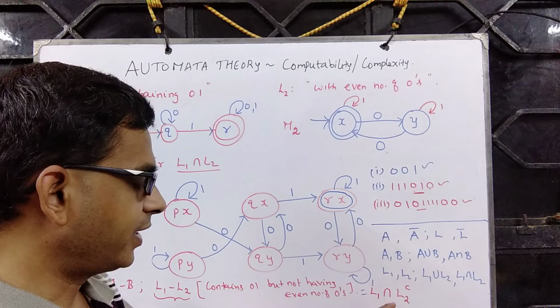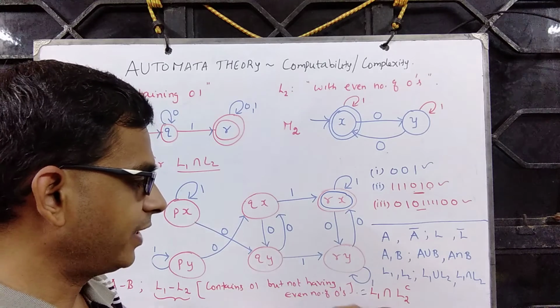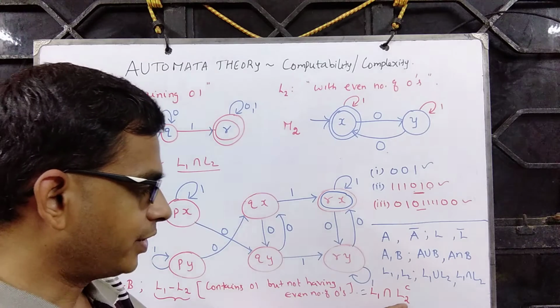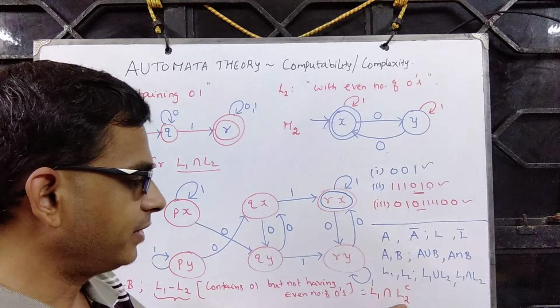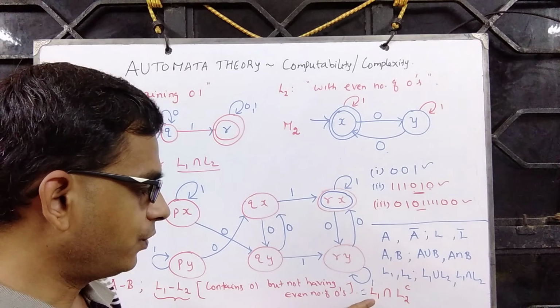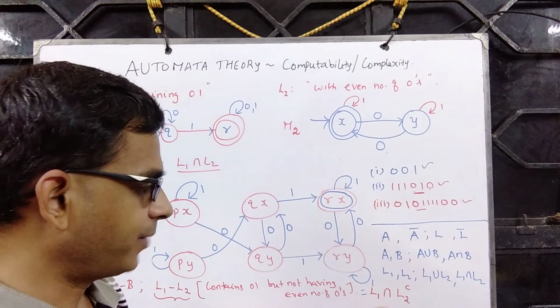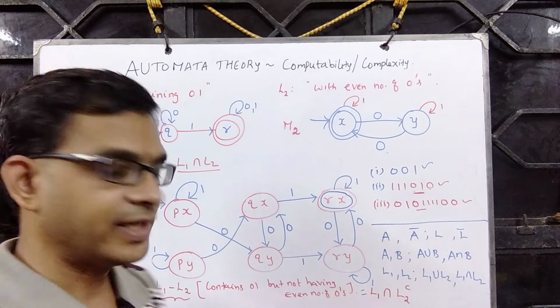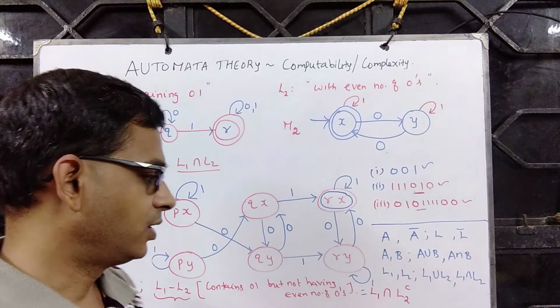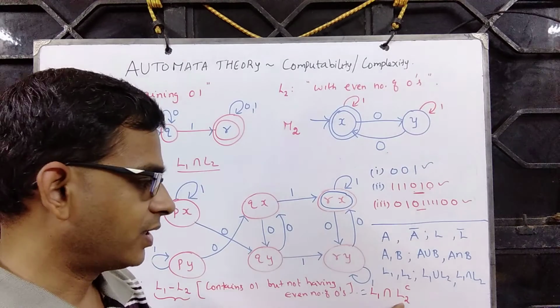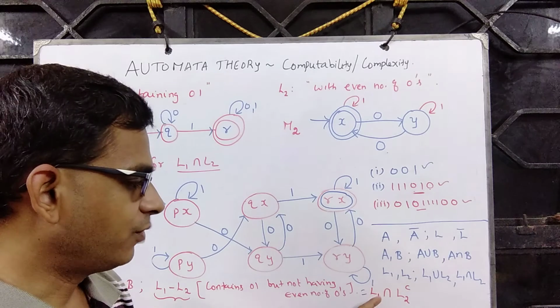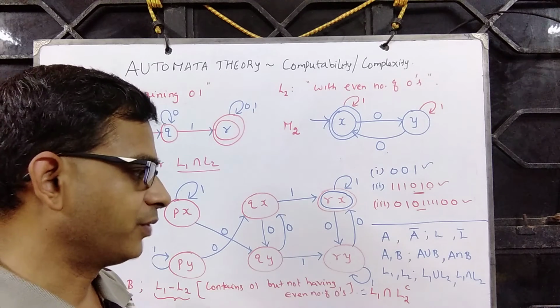Now given a deterministic finite automaton, we know how to compute the complement, and given two automata M1 and M2, we know how to construct the intersection. So first compute the complement, then go for the intersection module.